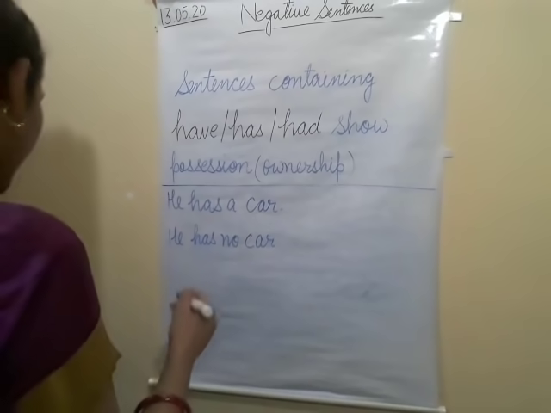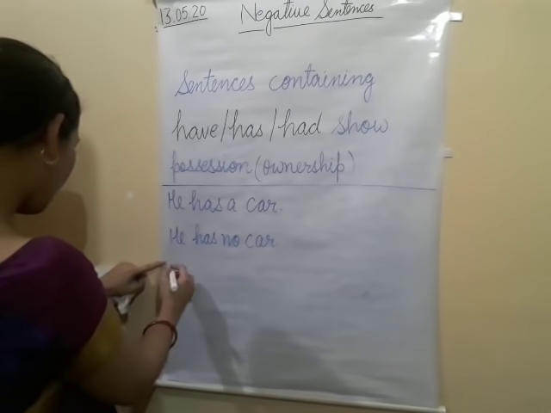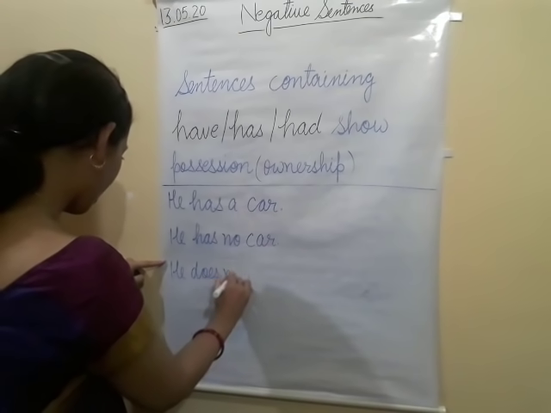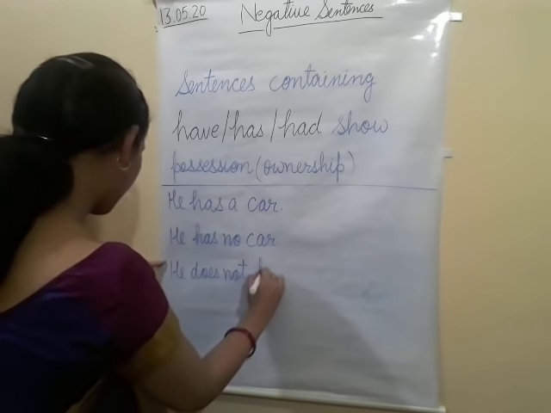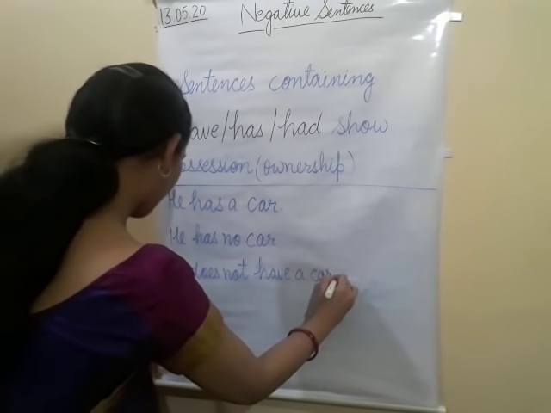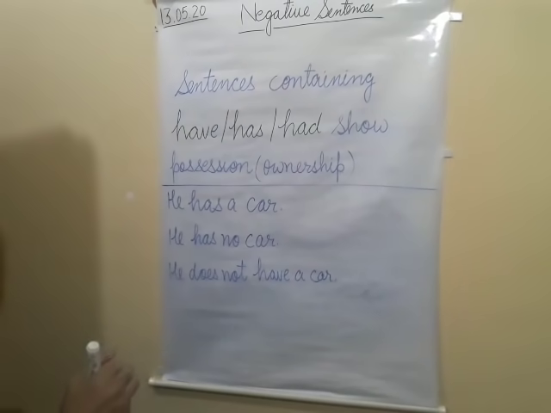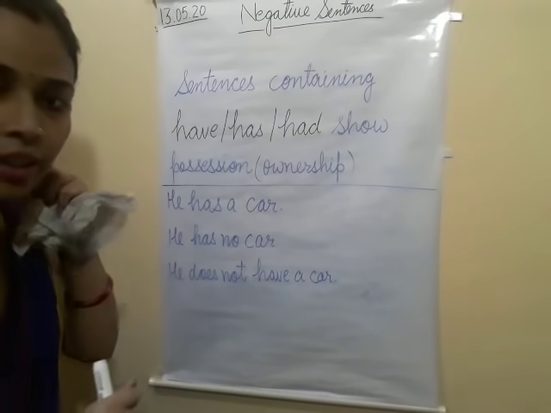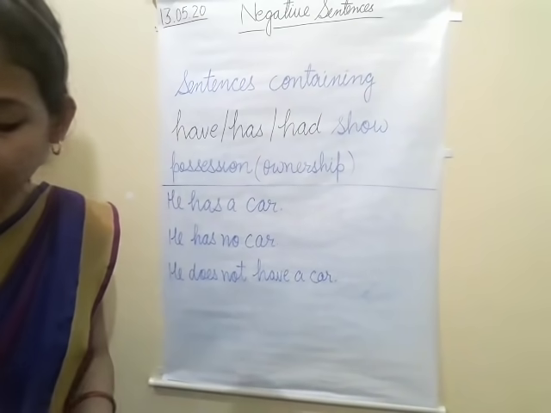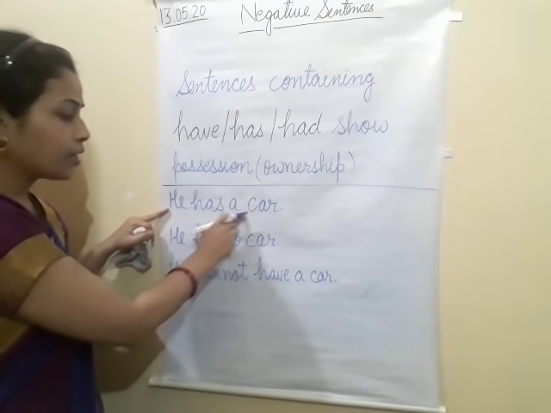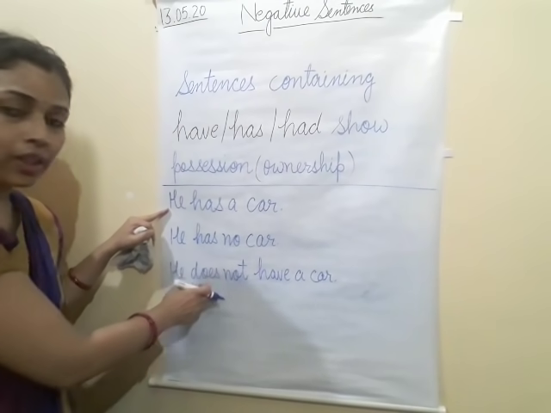Second, he does not have a car. So, this is how we change this example into negative.